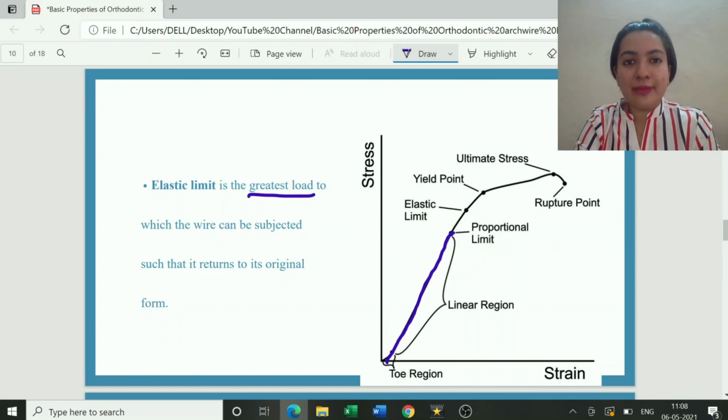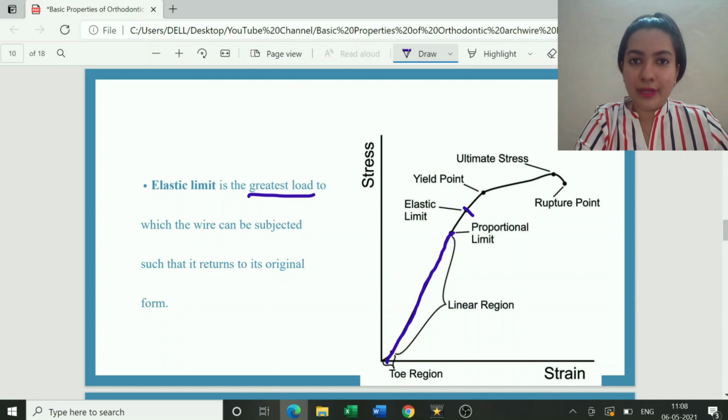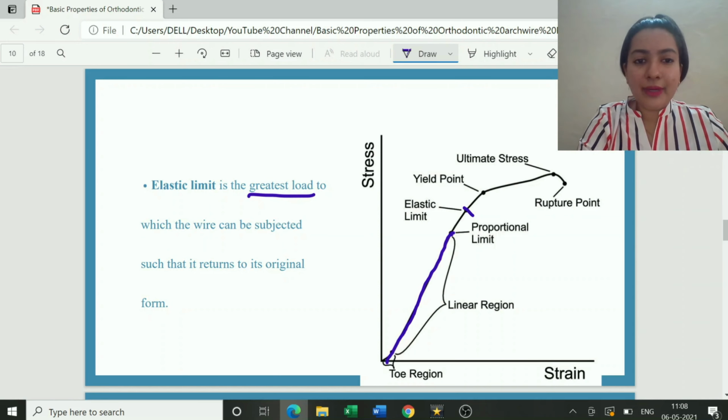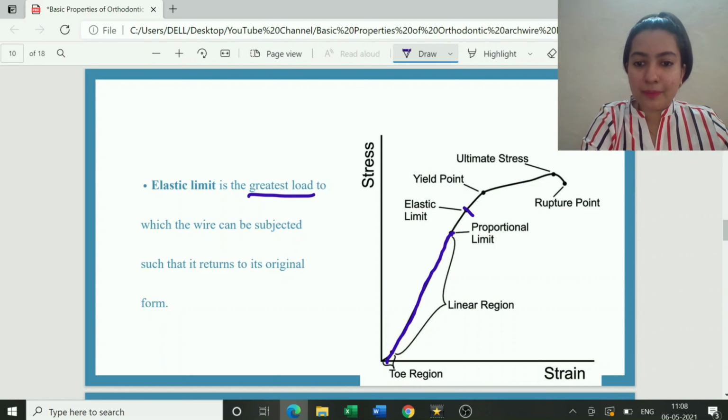Till my proportional limit, stress is directly proportional to strain. Beyond the proportional limit and till the elastic limit, what happens? Elastic limit is my ultimate limit. Beyond this limit, there would be permanent deformation. So elastic limit is the greatest load to which the wire can be subjected.